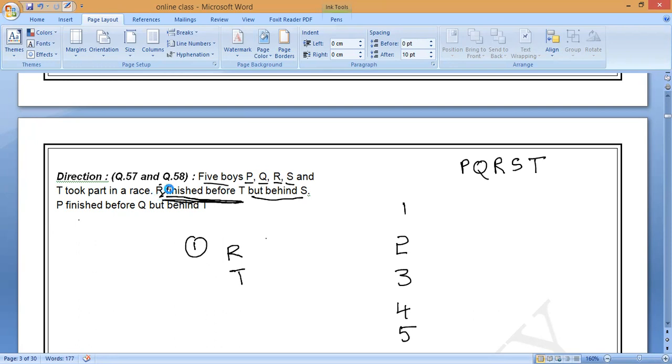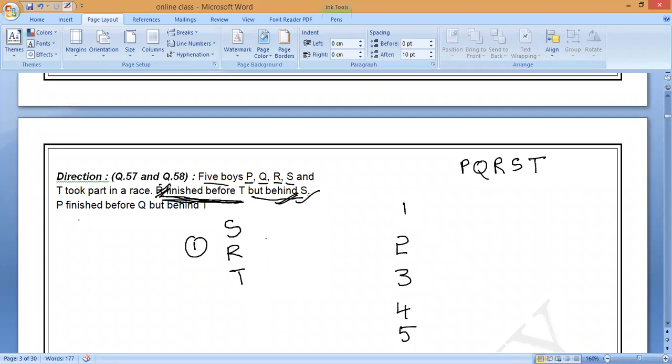It means R is behind S. Finished R, after is S. Behind S. So who is first in R and S? S is first, means before. First is S, after R. So first S, next R. Do you understand this one?